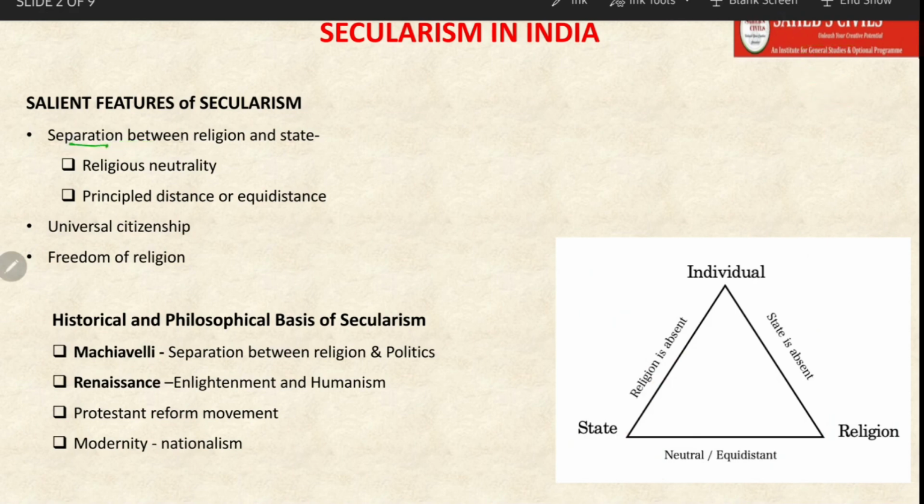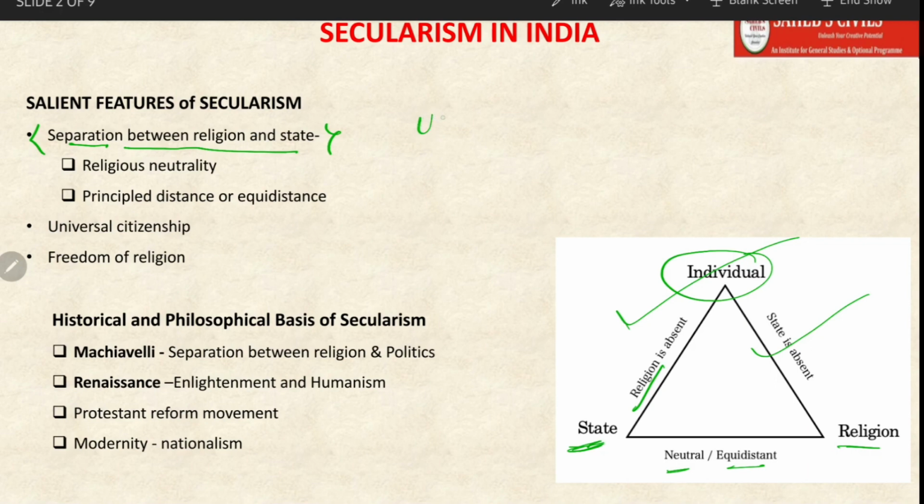In very simple terms, if you are going to write an answer, what you have to write is: secularism means separation between state and religion. In simple terms, what we studied is that between the state and the individual, religion is absent, and between state and religion, it should be neutral or equidistant. This is how you have to define it.